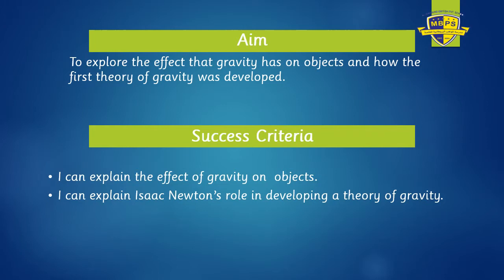The aim is to explore the effect that gravity has on objects and how the first theory of gravity was developed, and the success criteria. That means by the end of the lesson, you can explain the effect of gravity on objects and explain Isaac Newton's role in developing a theory of gravity.